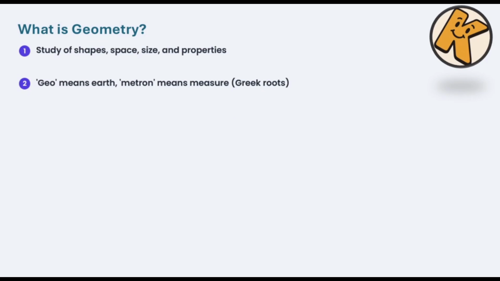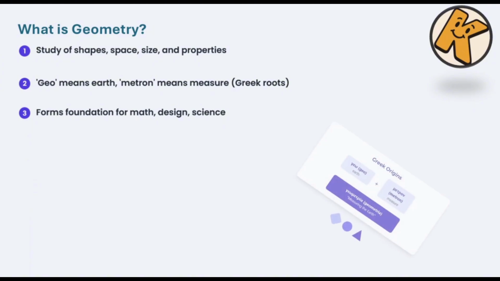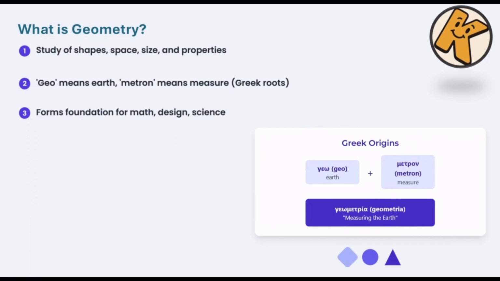So, like most of the things that we have in science, it comes from the Greek. After that, we are going to see how we can use the science in the form of math, design, and science, and our focus over here is the math itself. So right now we can see where this word actually comes from.